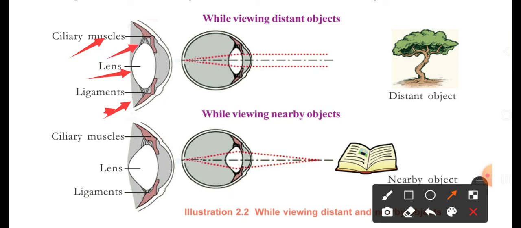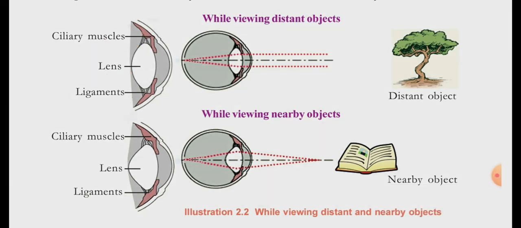Ligaments. Then the lens. So when we see a nearby object and a distant object, there will be some changes in these three, and one more point related to this. What are the changes happening for the ciliary muscles? What are the changes happening for the lens? What are the changes happening in the ligaments? That is to be studied. For that, an easy method, a table is given in the textbook itself. It will be shown on the screen, and by using that you can understand this point.